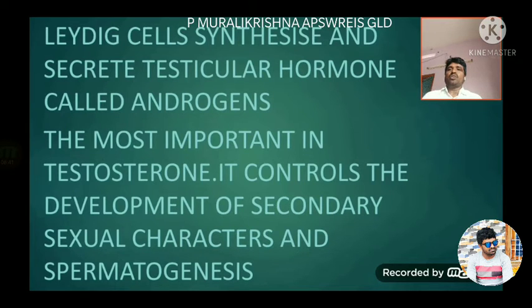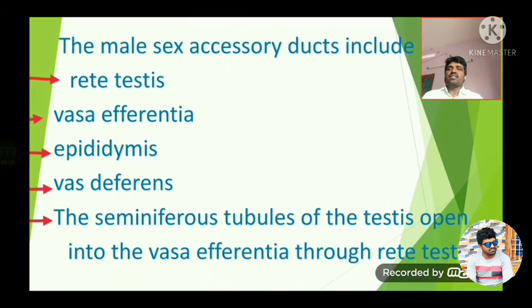One of the most important androgens is testosterone. What is the function of testosterone? The testosterone controls the development of secondary sexual characters and spermatogenesis.